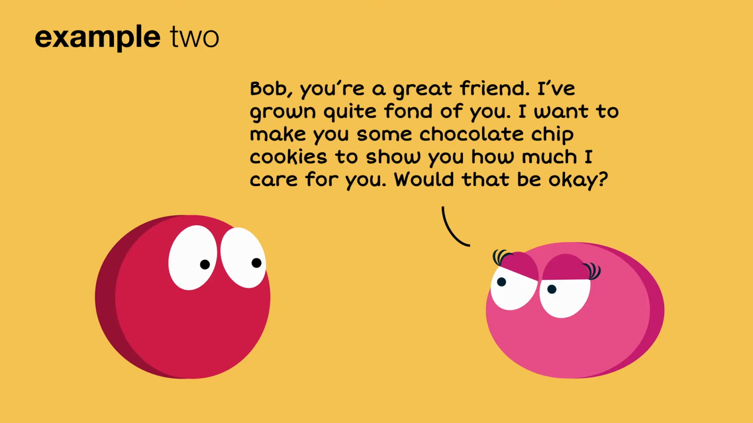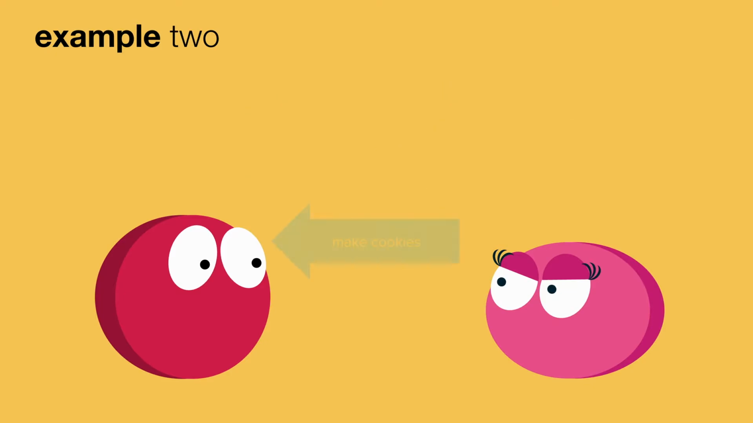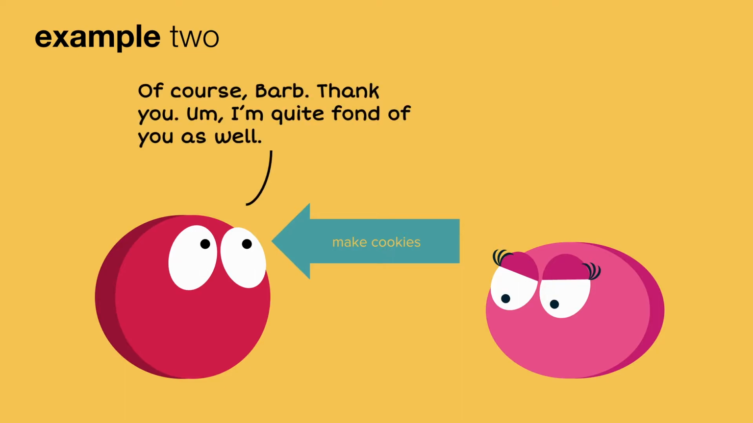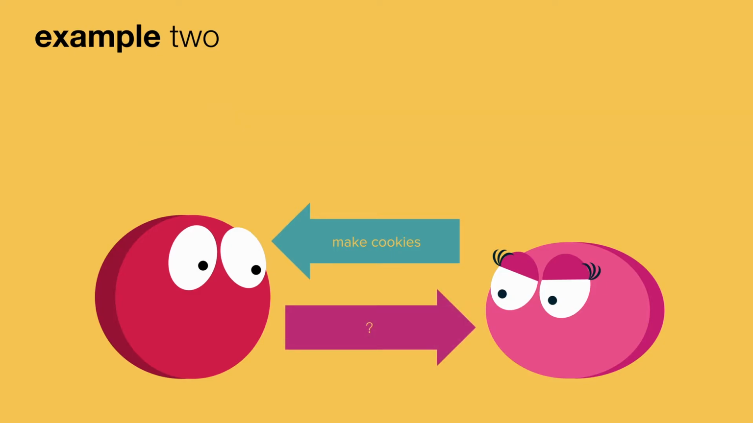Barb says, "Bob, you're a great friend. I've grown quite fond of you. I want to make you some chocolate chip cookies to show you how much I care for you. Would that be okay?" So she's promising Bob to make chocolate chip cookies. Okay, so she's committed to doing that. And Bob says, "Of course, Barb. Thank you. I'm quite fond of you as well." So the question is his friendship, their fondness for one another, their ongoing friendship and love for one another, is that consideration for her promise to make him chocolate chip cookies?